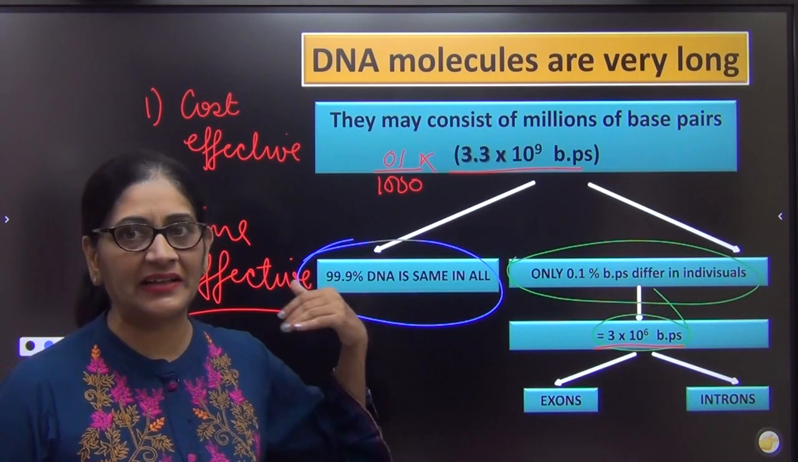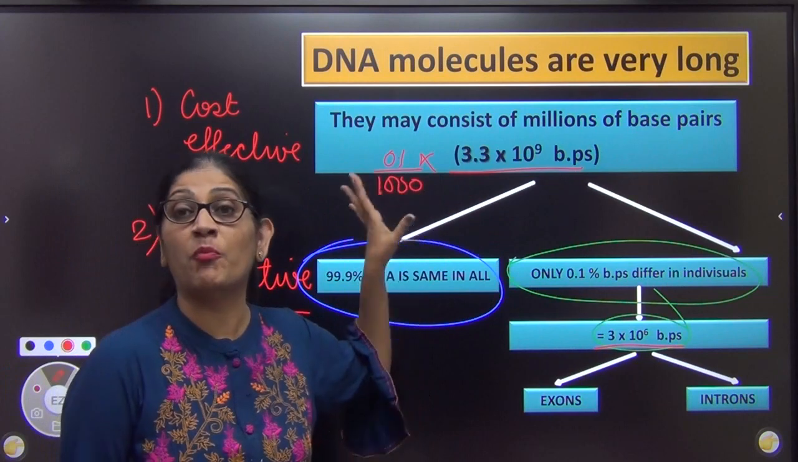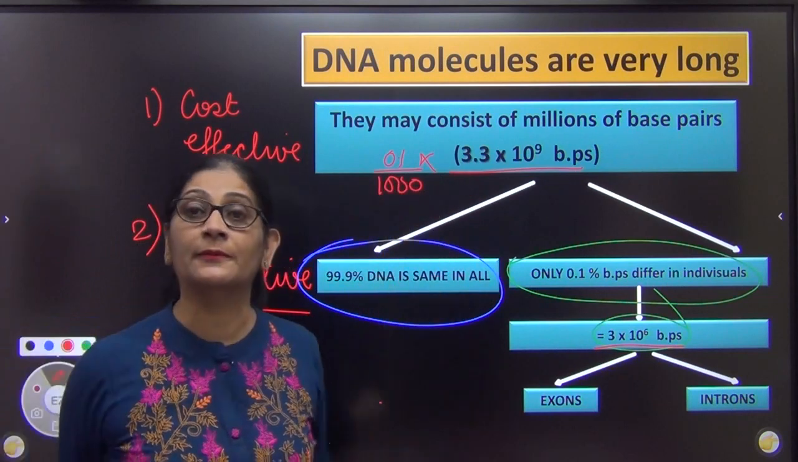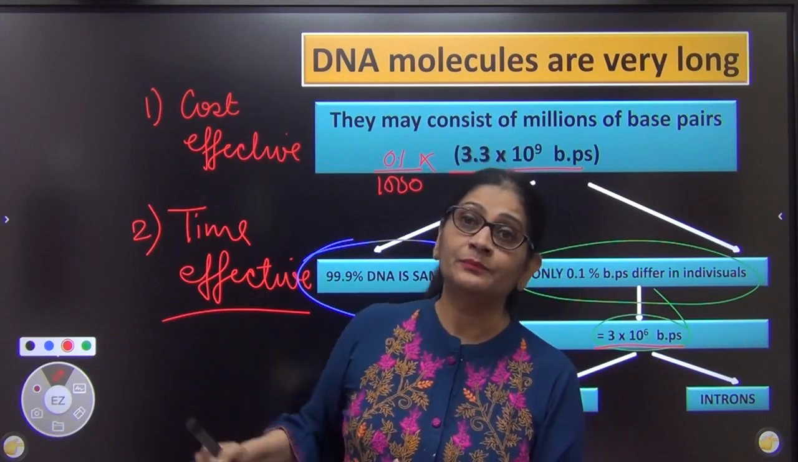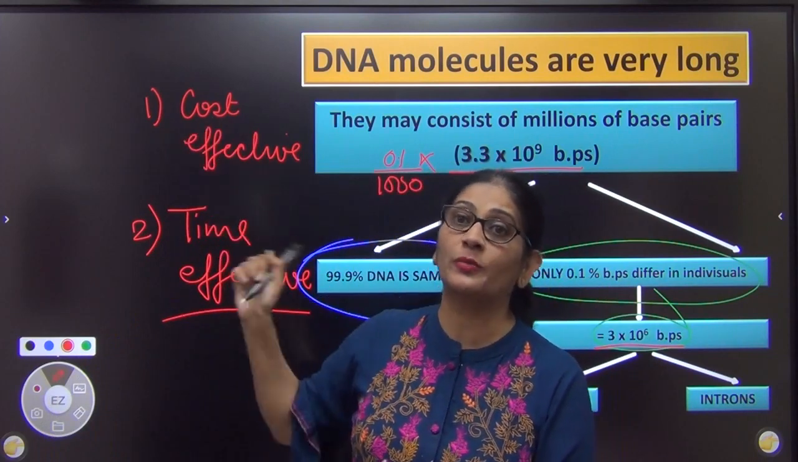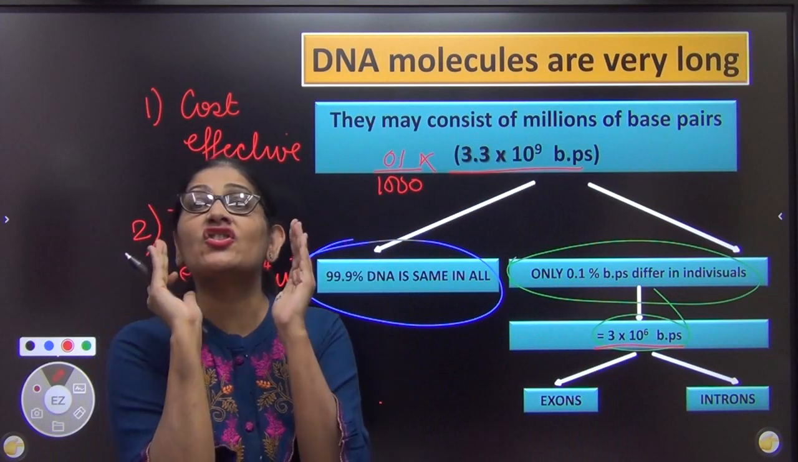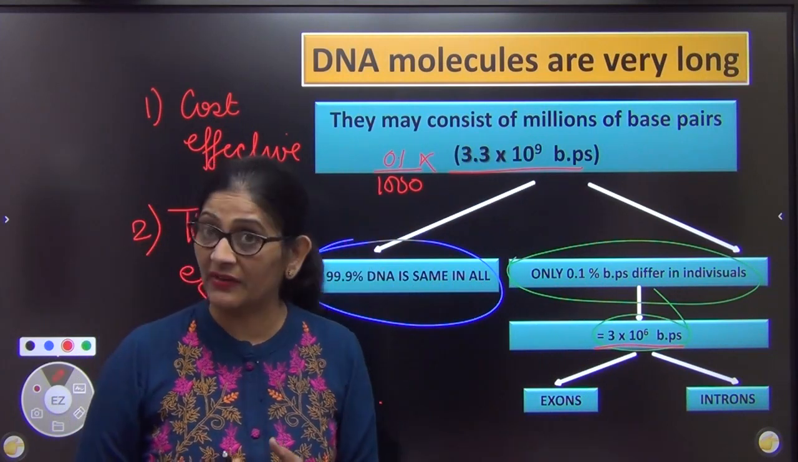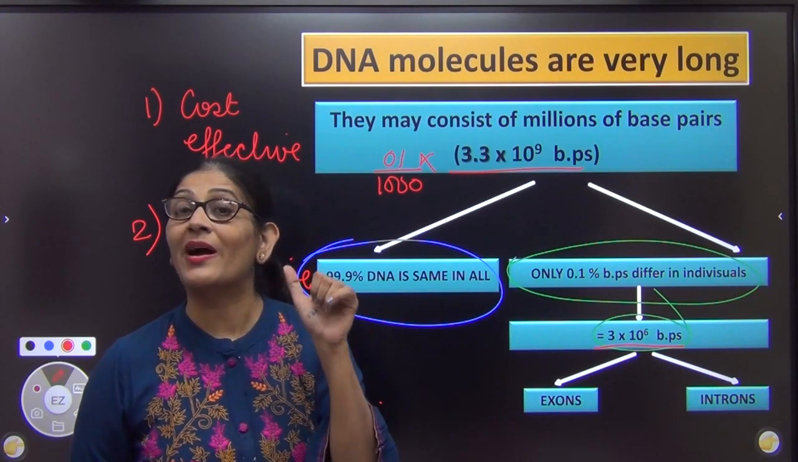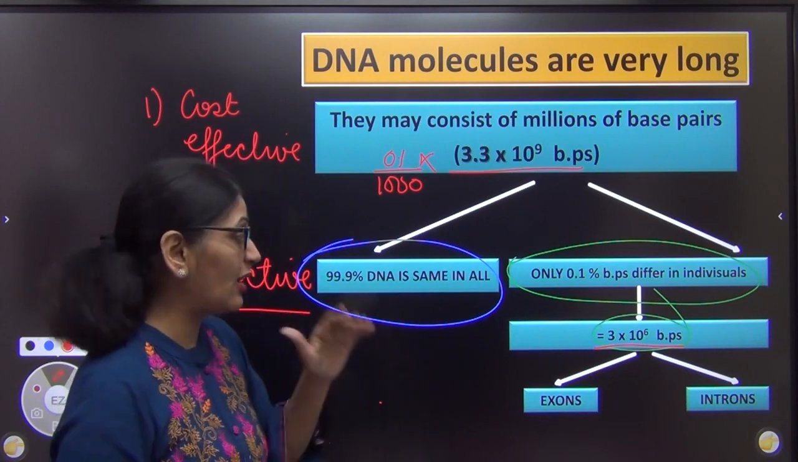See, we removed the 99.9. Now 0.1 is also a very big figure. How to reduce this? I told you, how to reduce the length, how to make it cost effective and how to make it time effective. For that, the smaller the pieces of DNA we match, if we can tell the differences, that will require less time and less money. So how to go about it?